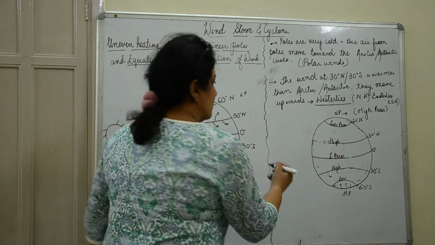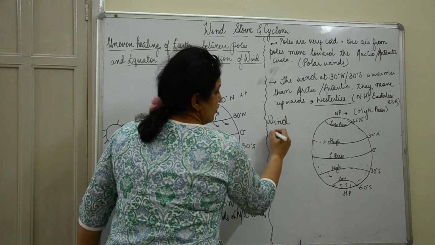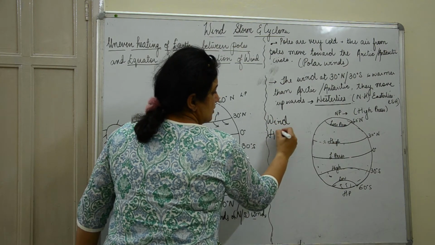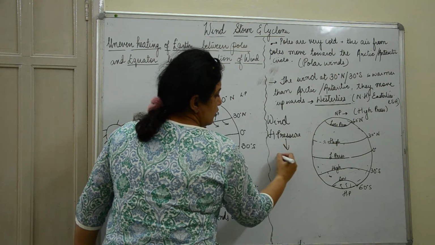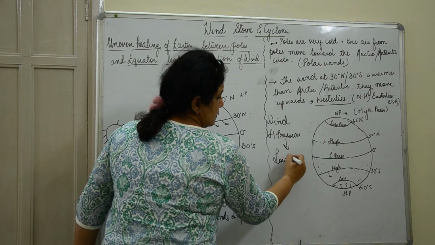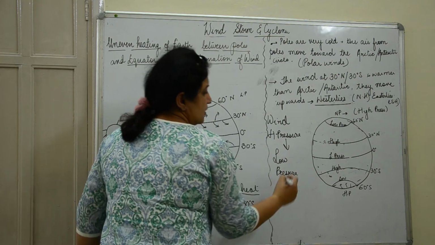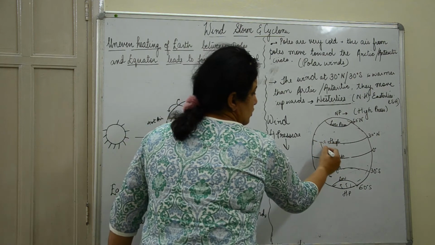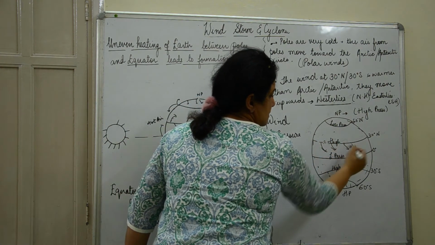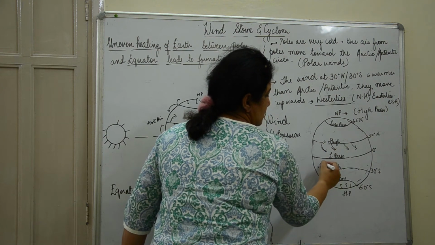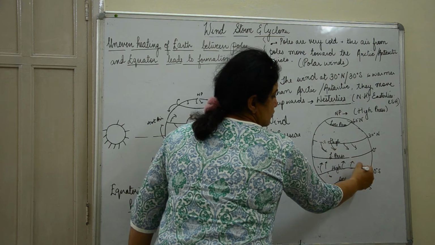So we know that air moves from high pressure to low pressure. So from high to low, you will have these as the trade winds, which I explained to you.